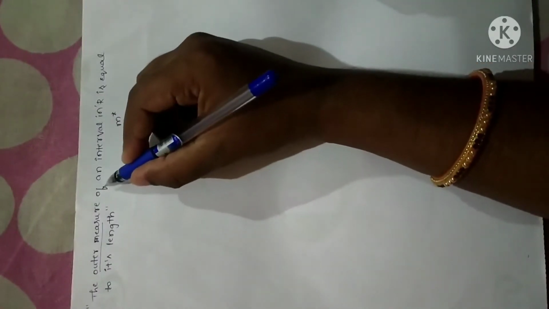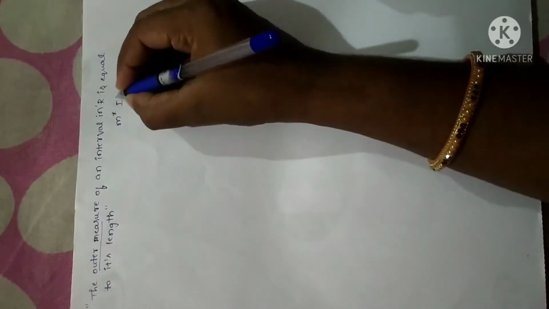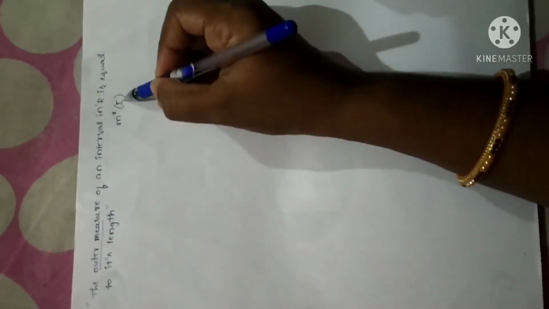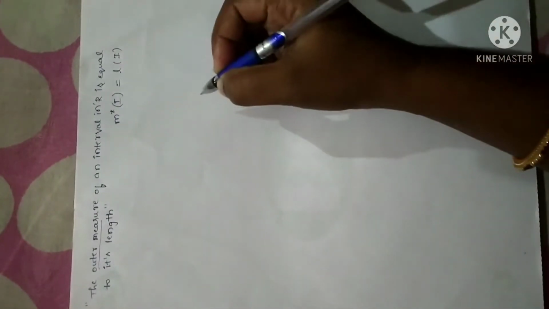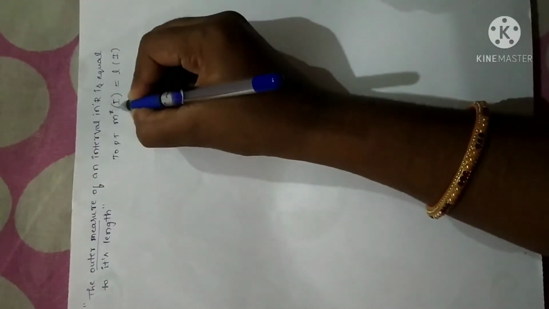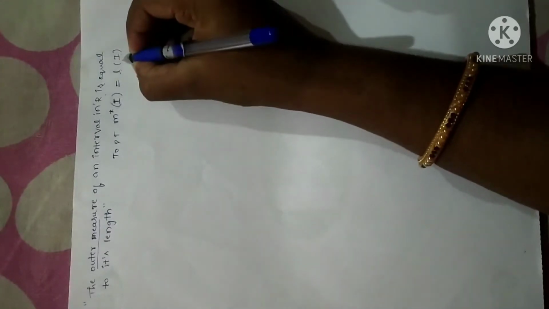So we have to prove m star of an interval in R. Suppose I is any interval in R, then we have to prove the outer measure of that particular interval is equal to its length, in the sense the length of that particular interval. We have to prove that the measure of any interval in R is equal to the length of the same interval I.